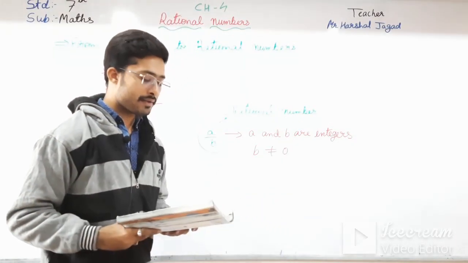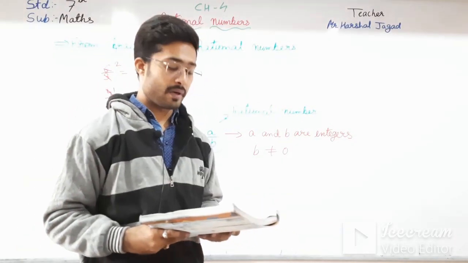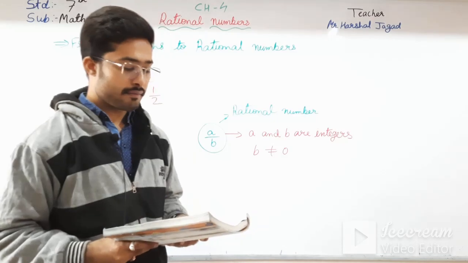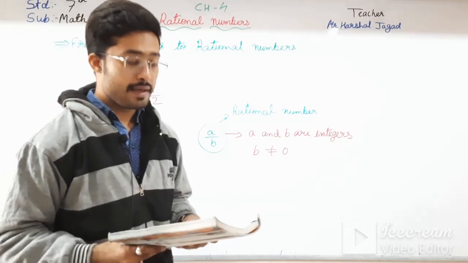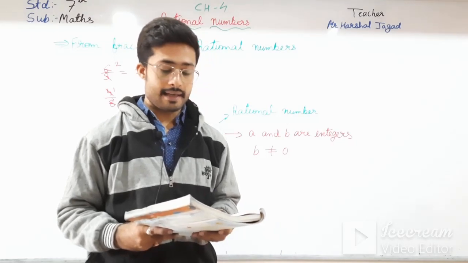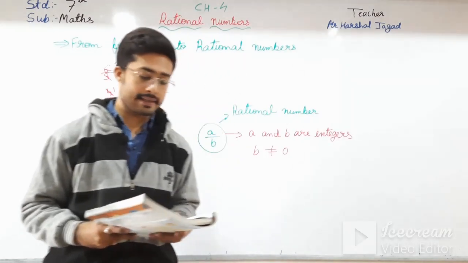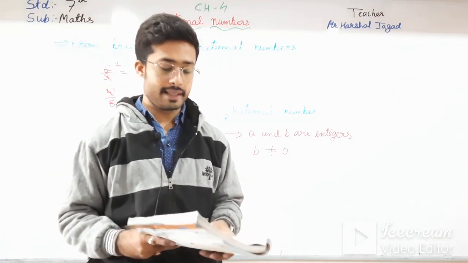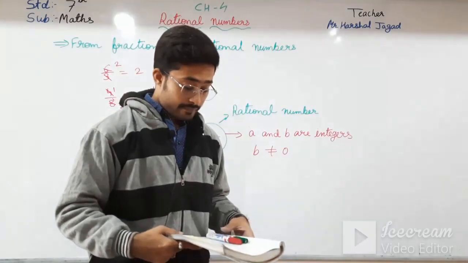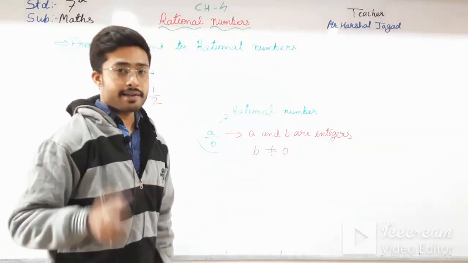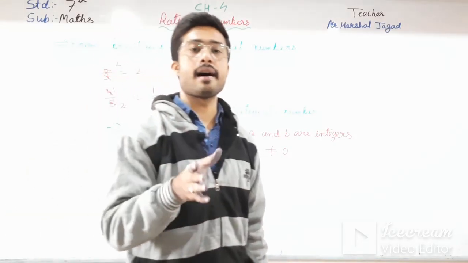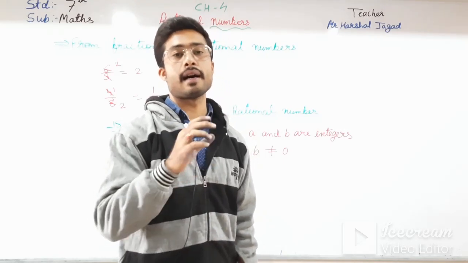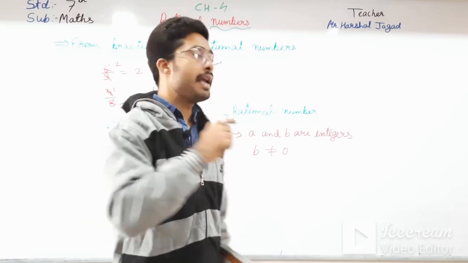Recall that a fraction is also defined as a number in the form of a upon b, but in a fraction a and b represent natural numbers, whereas in a rational number a and b represent integers. Since the set of integers includes the set of natural numbers, all fractions are automatically rational numbers. Means fractions are rational numbers, but rational numbers are not fractions. Okay students, in fractions all the positive numbers are there in the form of a upon b.